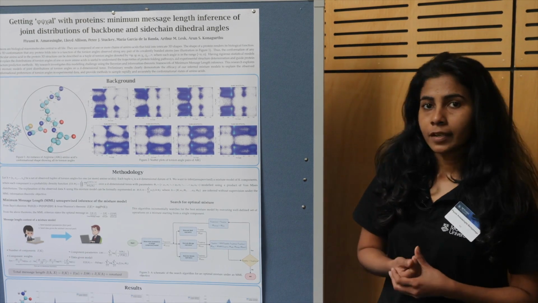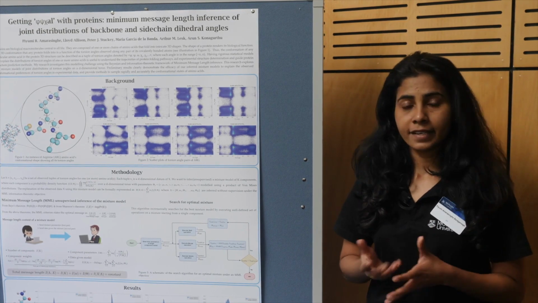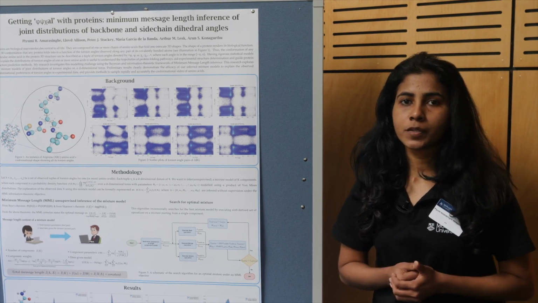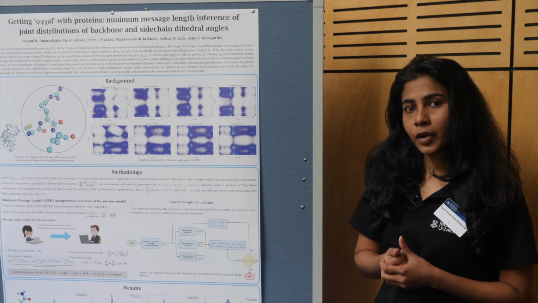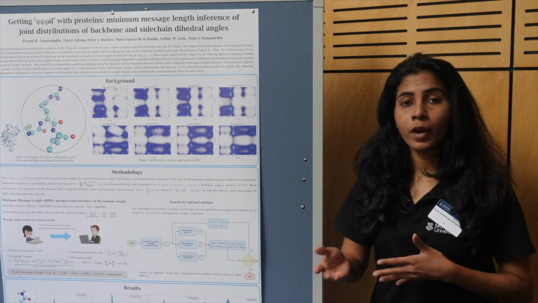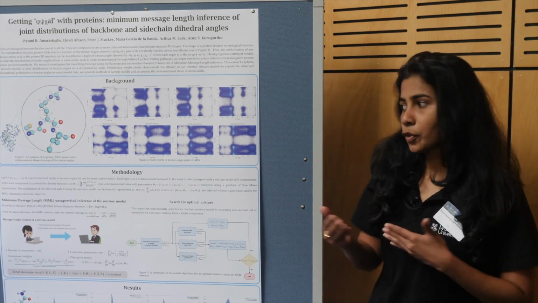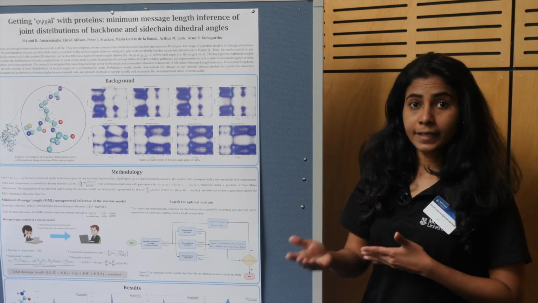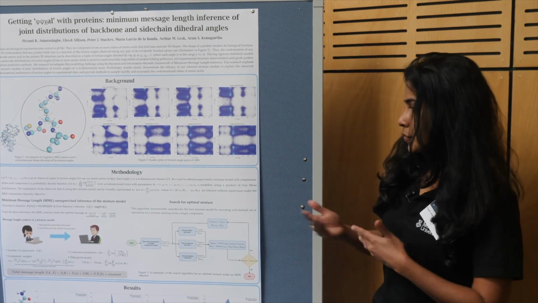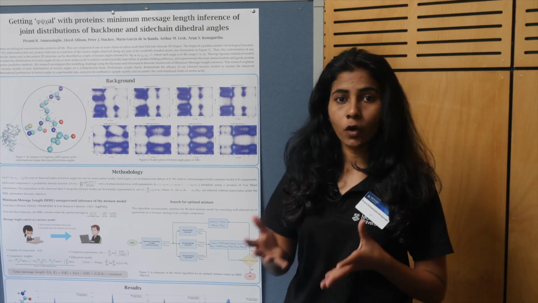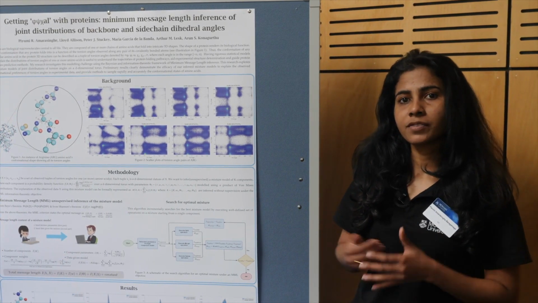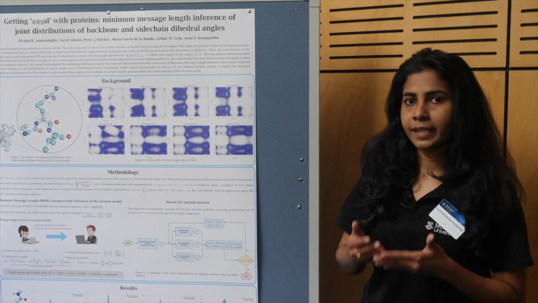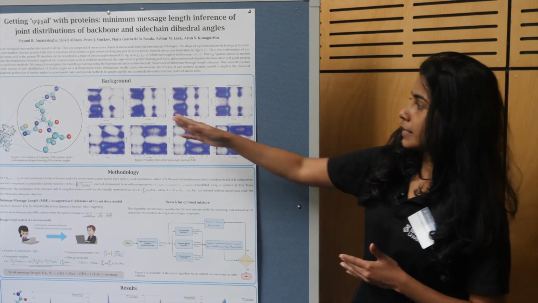And when deriving these statistical mixture models, we use an unsupervised method, meaning that for our statistical mixture models, we don't know beforehand what is the number of components. So we have a search method that was introduced to search the number of components in an optimal manner, so that we are able to derive the optimal mixture model that is able to explain these distributions of these rotational angles.